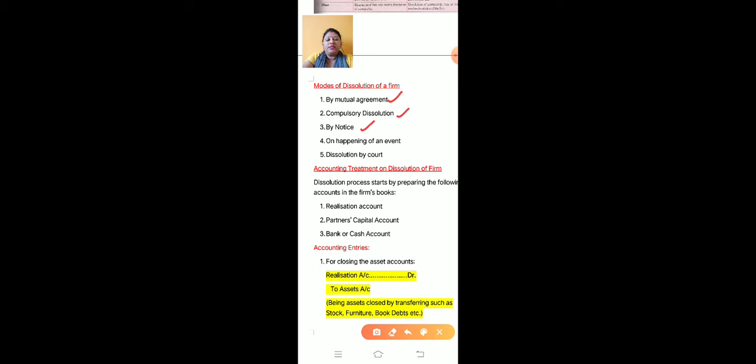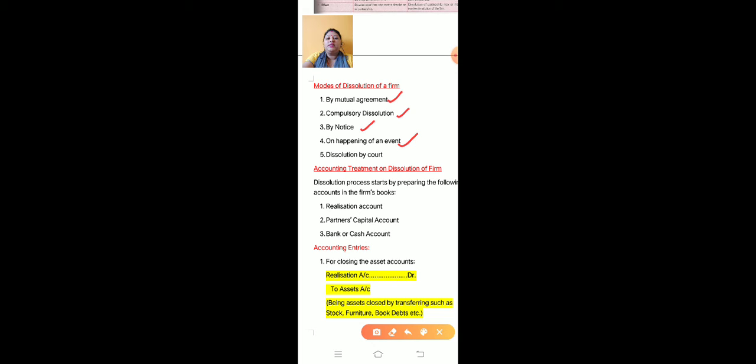Next is on happening of an event. A firm may be dissolved on expiry of the term, on completion of the venture, and on the death of a partner.